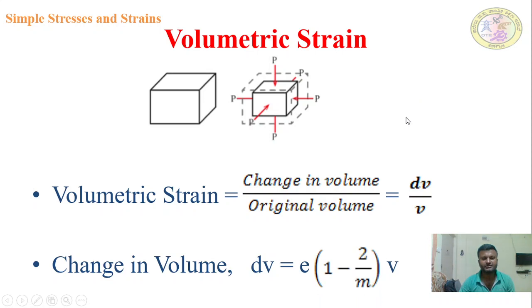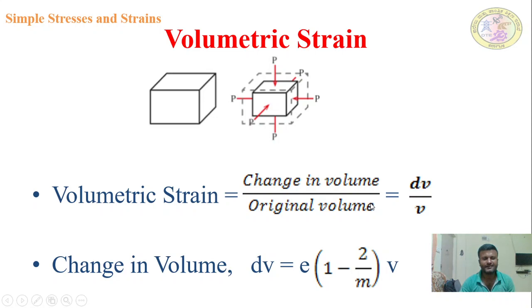The change in volume is given by the expression which relates volume and Poisson's ratio, which is given by dV is equal to E into 1 minus 2 mu, or 1 minus 2 divided by m, into original volume. This is the longitudinal strain into 1 minus 2 mu, or 2 divided by m, into V, the original volume. So this is the expression for change in volume. You remember, volumetric strain is nothing but change in volume divided by original volume.